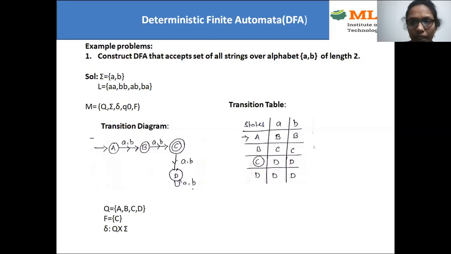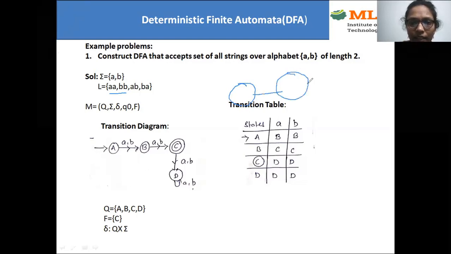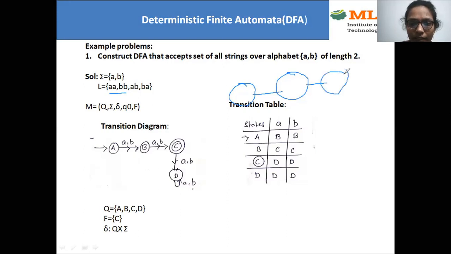For example, I'm taking AA here. So how to draw AA? How many states do we need to accept AA? This is the starting state, and this is the next state, and next we have the final state, right? I'm keeping an arrow mark at the starting state, and here it accepts A and A, right? So this is the minimum string. Now what is the next string we have? BB.